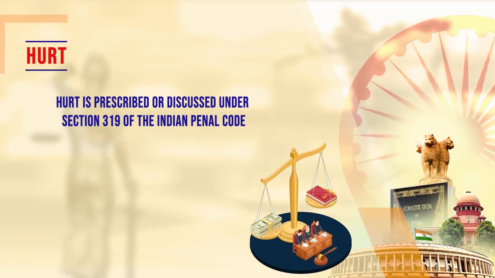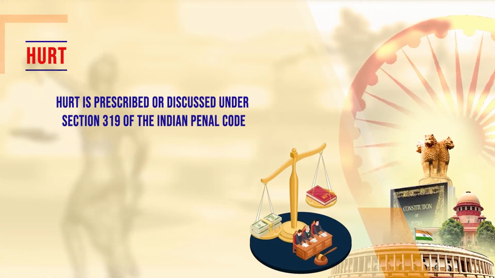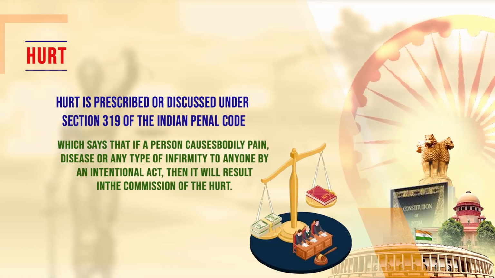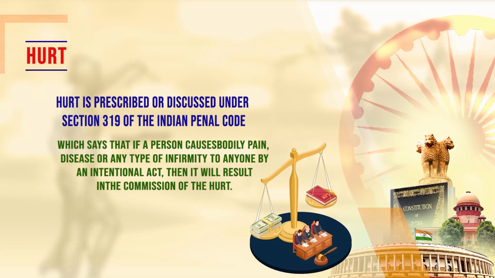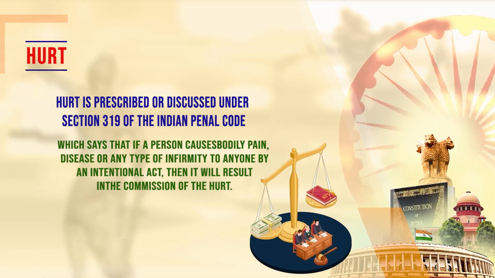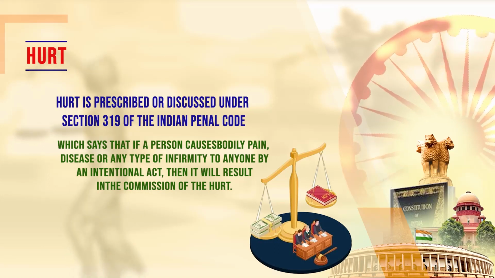Hurt is prescribed under section 319 of the Indian Penal Code, which says that if a person causes bodily pain, disease, or any type of infirmity to anyone by an intentional act, then it will result in the commission of hurt. The offense of hurt, though it is a minor offense, is a compoundable offense. That is, a person who has been aggrieved by another person can pardon the offense if the person thinks fit.